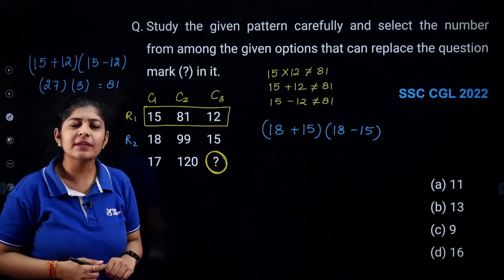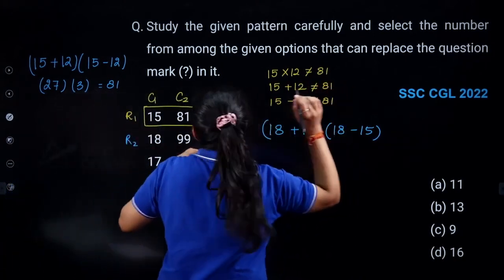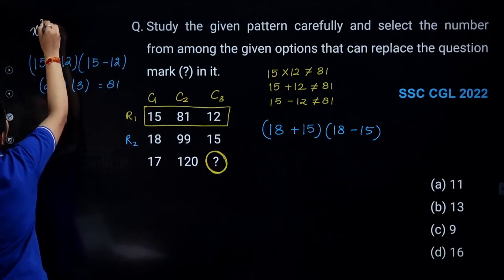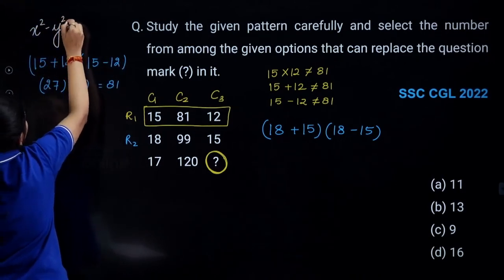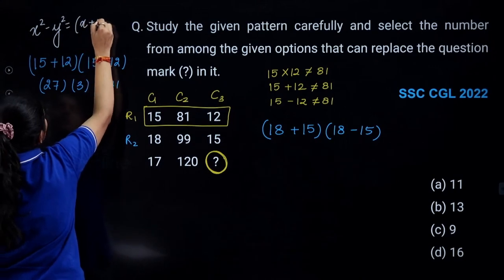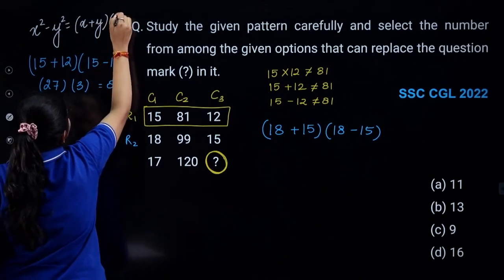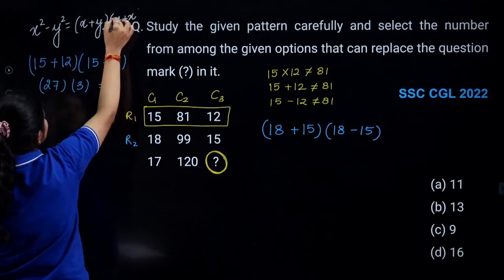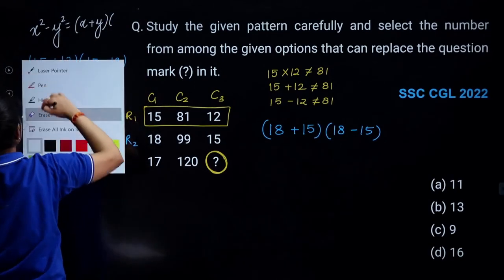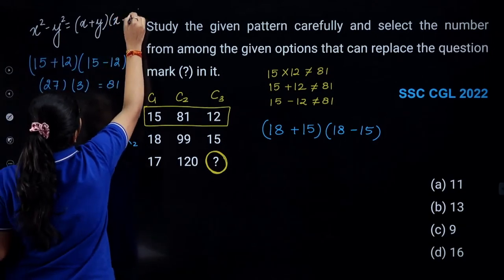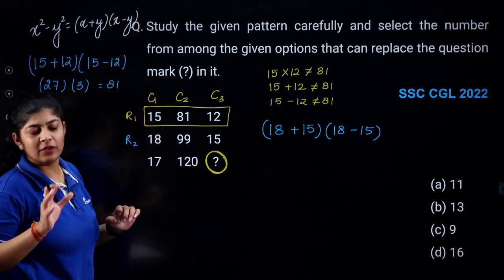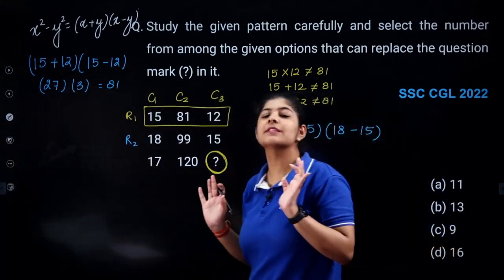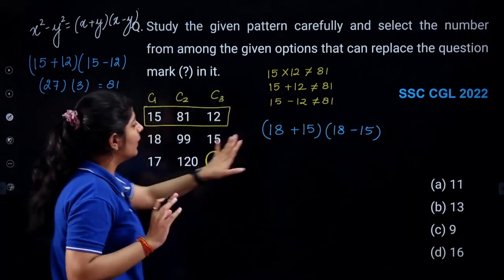Basically, what I am doing is simply applying one of our properties, and that property is nothing but x square minus y square. That is nothing but x plus y into x minus y. Right? This is the property that we all studied in our schooling, right? And we are just simply applying this particular property. So here what we are getting?